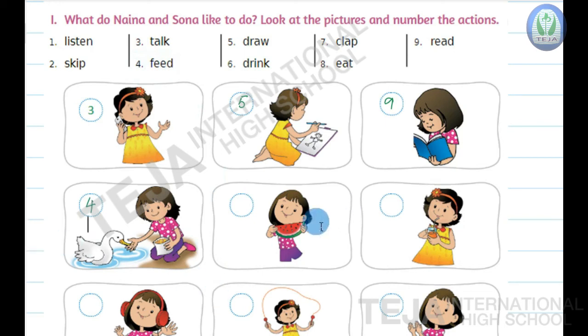Okay. Now next, what she is doing? She is eating a watermelon. So eat. It is number 8, eat. Write 8 in the circle, children. Now next in this picture, what she is doing? She is drinking the juice. She is drinking orange juice. Orange color is there in the glass, so she is drinking the juice. So where is the word drink, children? Here number 6 is drink. Write 6 in the circle.